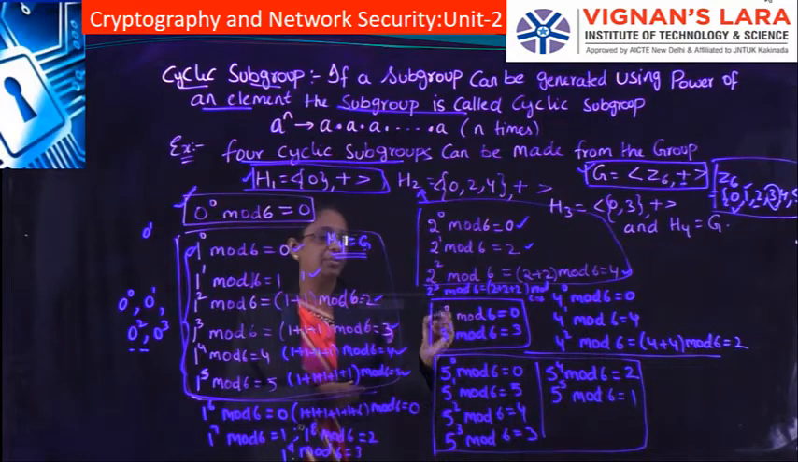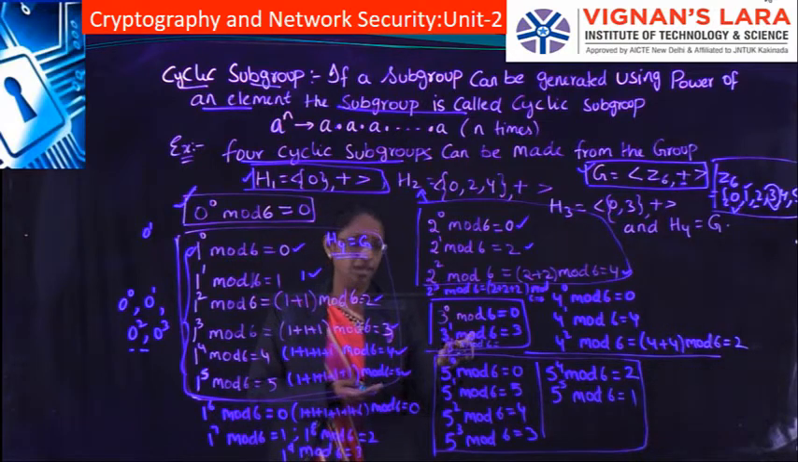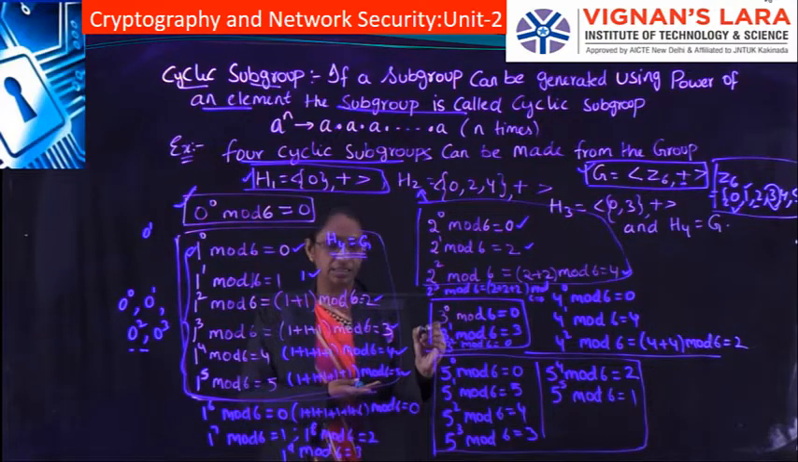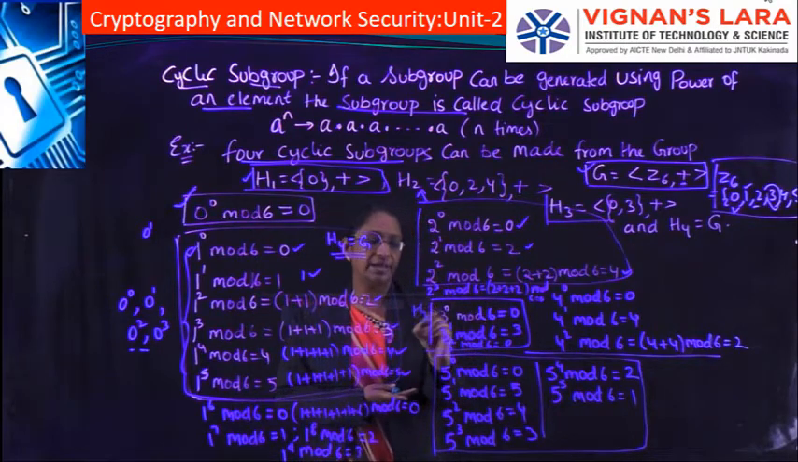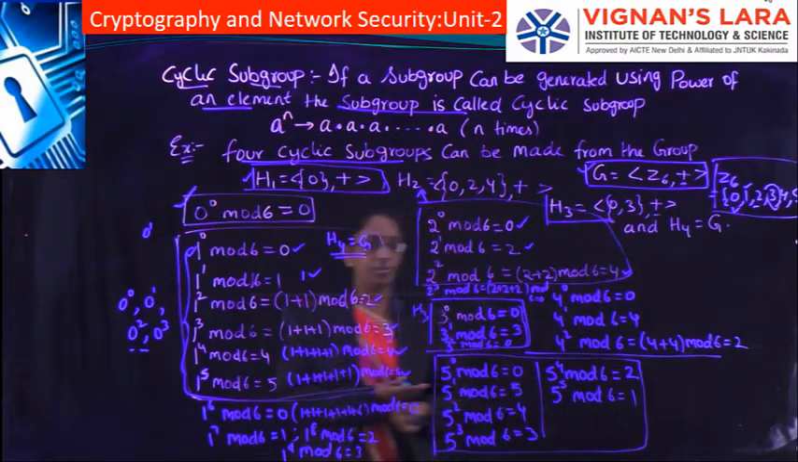Next, let's consider the third element, 3. 3 to the power of 0 mod 6 is 0, 3 to the power of 1 mod 6 is 3. Similarly 3 square means 3 plus 3, which is 6, and 6 mod 6 is again 0. If you repeat, you will again get the same cyclic subgroup, 0 3 0 3 0 3. That is why this 3 is forming the cyclic subgroup H3, which consists of elements only 0 and 3 with the binary operation plus.